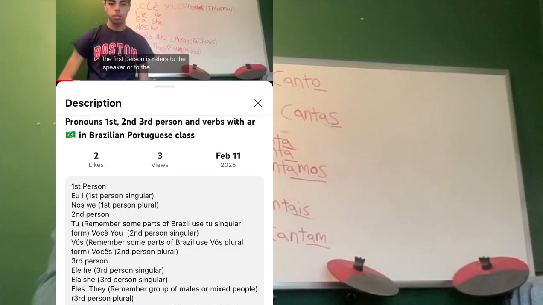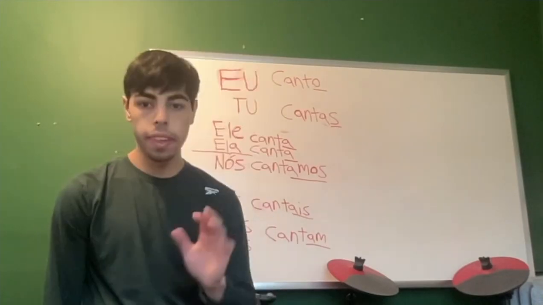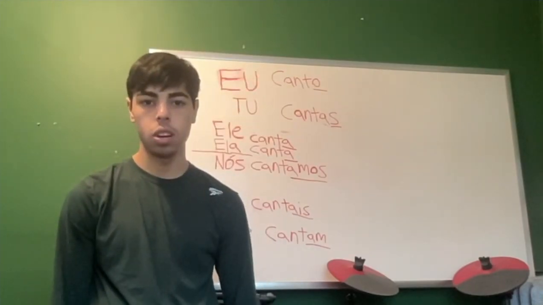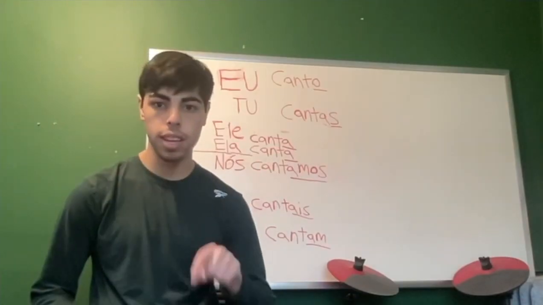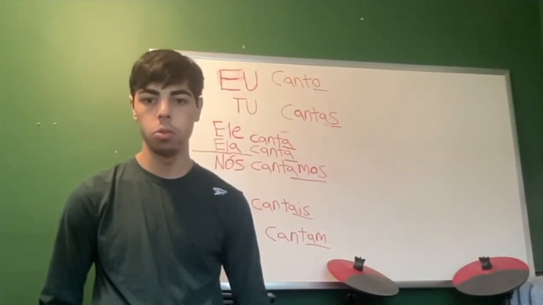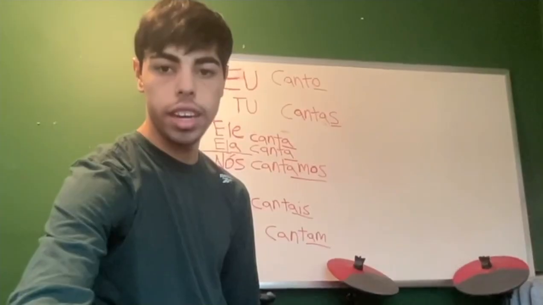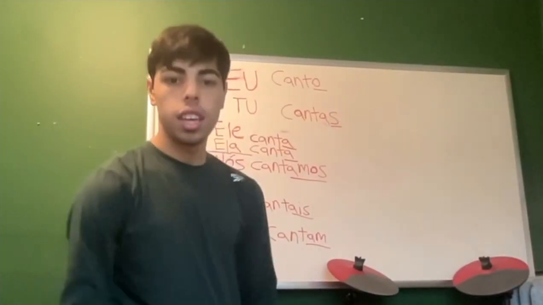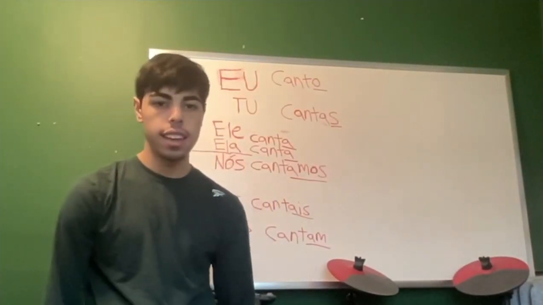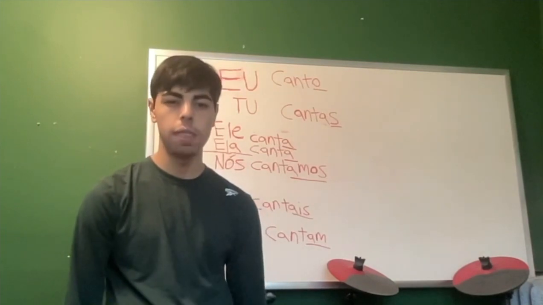So if you haven't watched the last video, I went over a little bit on that. I talked about what the first person, second person, and third person are. And then what you need to figure out as well is if the verb is in the present, in the past, or in the future. To know if a verb is conjugated in Brazilian Portuguese, look at the endings and compare it to the infinitive form.